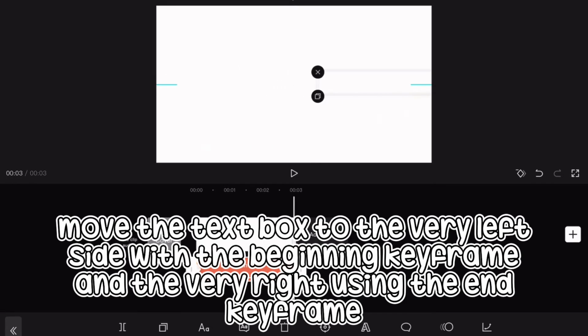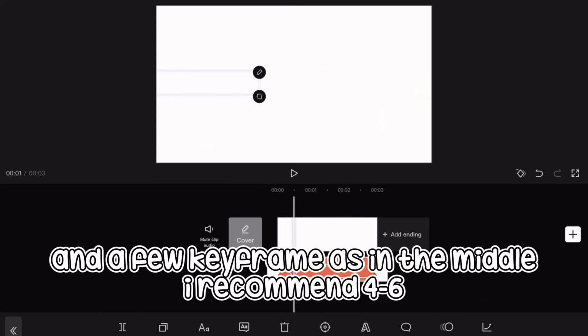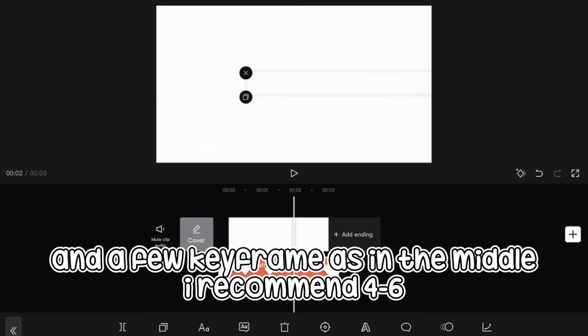Move the text box to the very left side with the beginning keyframe and the very right using the end keyframe. And add a few keyframes in the middle. I recommend four to six.